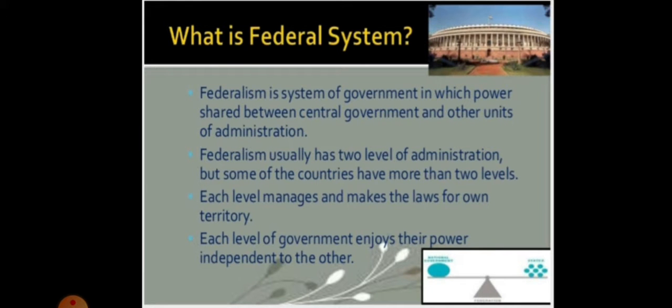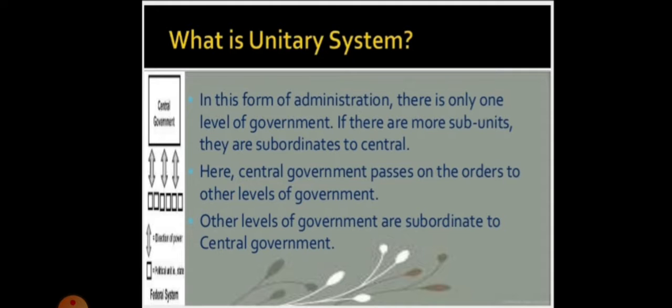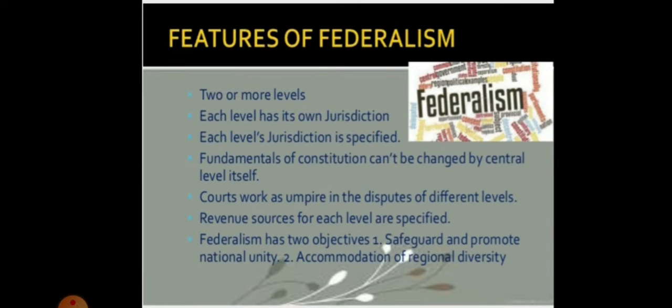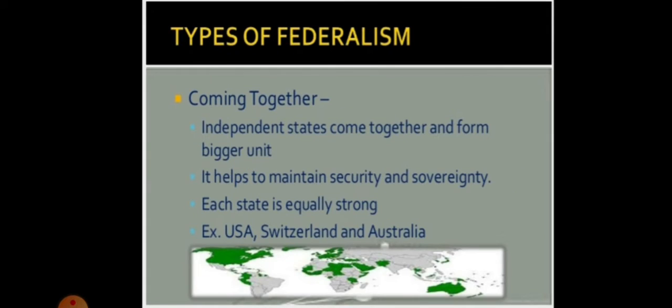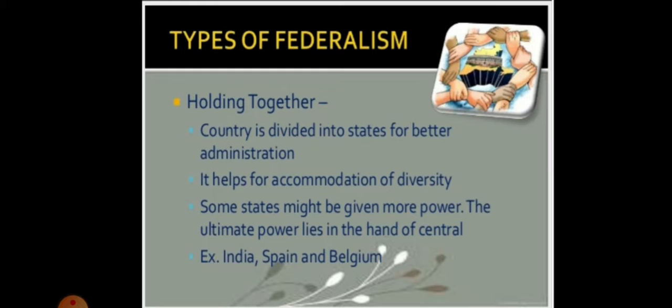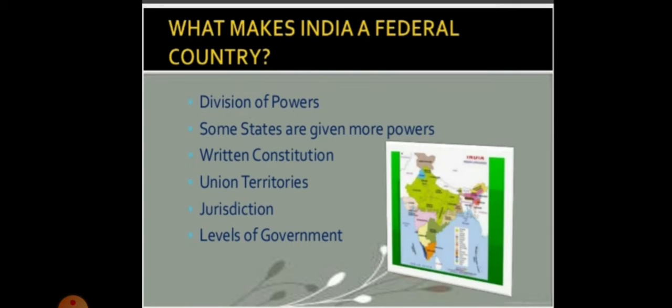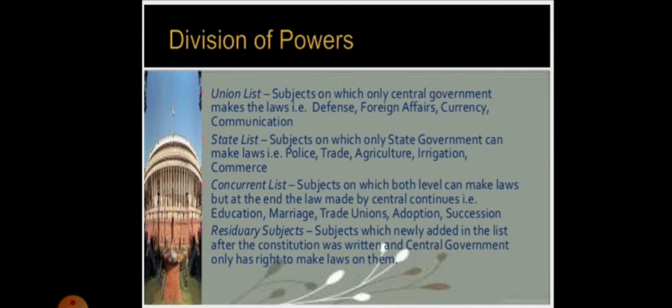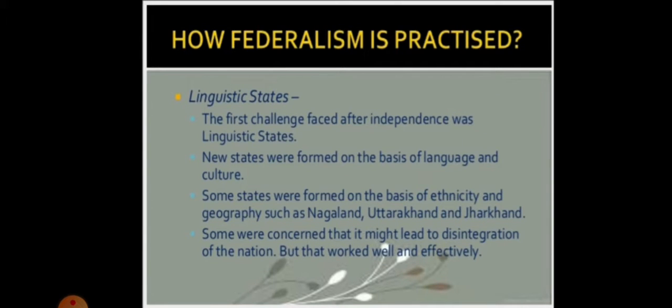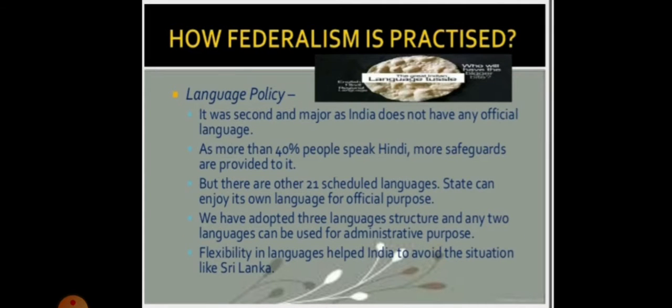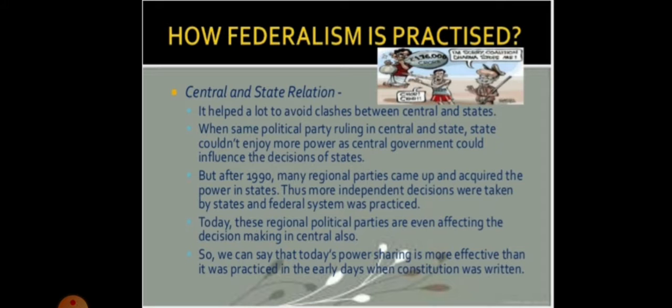We will read what is the federal system, what is the unitary system, features of federalism, types of federalism. In types of federalism we'll do holding together and coming together, what makes India a federal country, division of powers between the union list, state list and concurrent list and residuary subjects, how federalism is practiced, linguistic states, three-language policy, language policy, and central and state relationship.